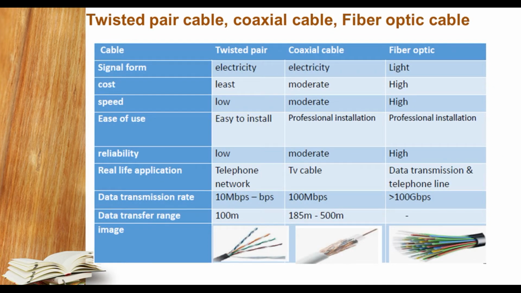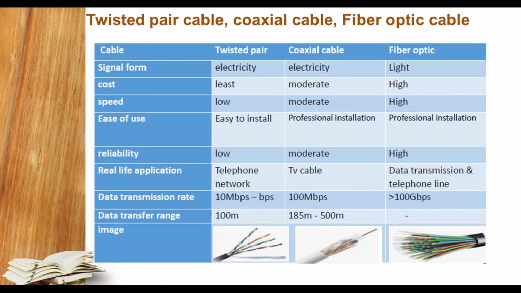So here: twisted wire pair cable, coaxial cable, fiber optic cable. First, we will categorize a table, that is cable name: twisted wire cable, coaxial and fiber optic. First of all, we will talk about the signal form. Twisted wire cable transmits the information electrically, coaxial cable also electrically, and fiber optic cable with the help of light. Cost: twisted pair wire cable least, coaxial moderate, fiber optic cable high. That means to say fiber optic cable is highly expensive among the twisted and coaxial cable.